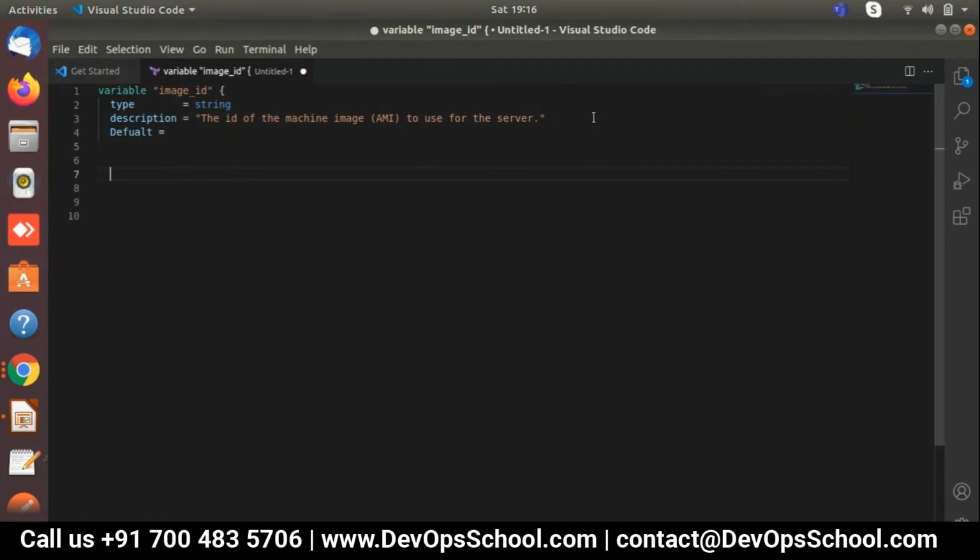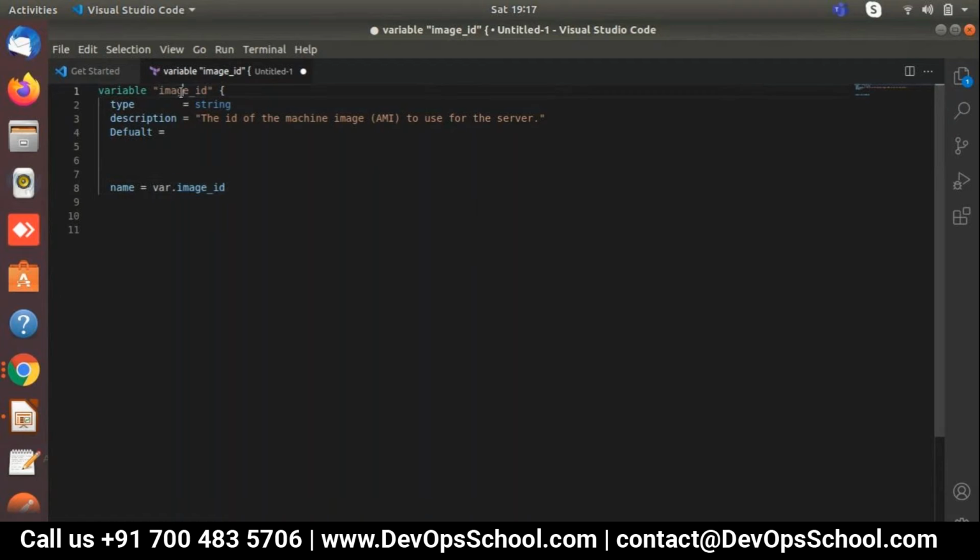Whenever we are calling any module, how do we call it? var dot, this is my reference name, image id. Suppose I am defining one module. In that module I need to assign the name of image id. Name equals var.image_id. So this is the way we define it inside the module. Var means call that variable inside the variable file.